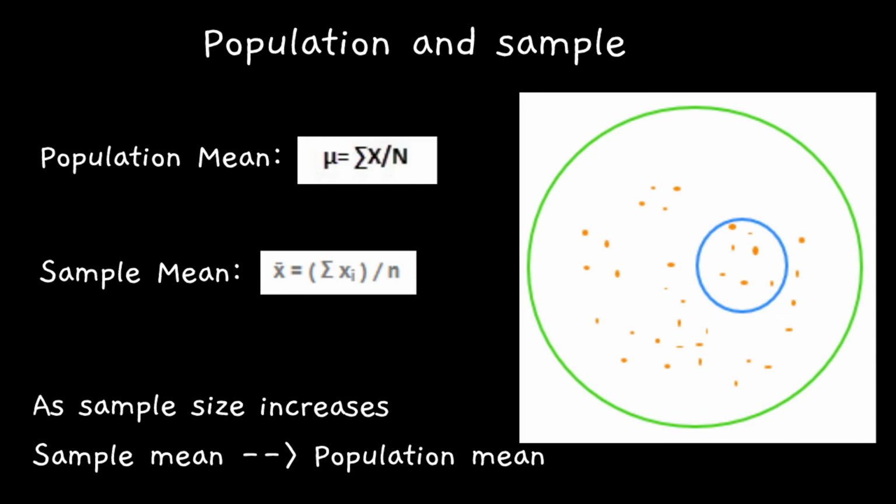The numbers we obtain from population are called parameters and the numbers we obtain when working with a sample are called statistics. So this is the reason the subject we are studying is called statistics. Working with population is a very expensive and time consuming task.